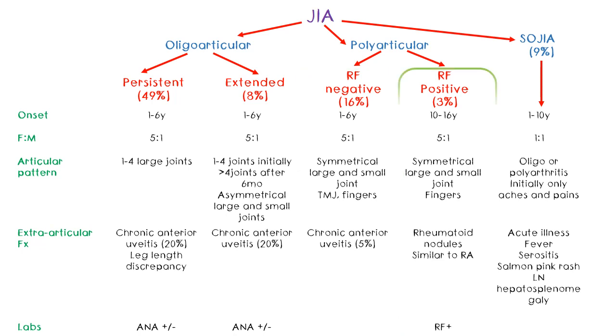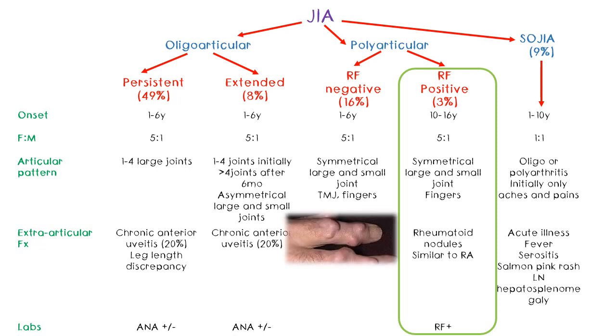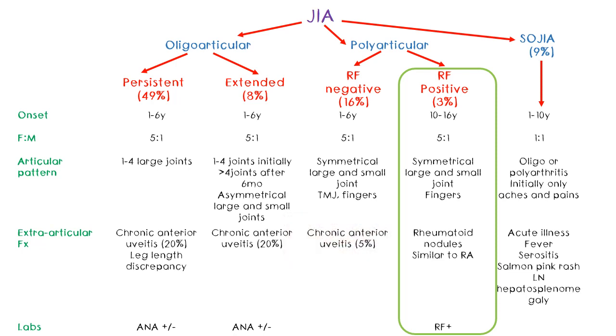The rheumatoid factor positive one has the same features with the addition of other extra-articular features seen in adult rheumatoid arthritis. So you can see rheumatoid nodules like this. And of course, when we do labs, we find the rheumatoid factor to be positive. It is usually seen in teenagers of the age range of 10 to 16 years.